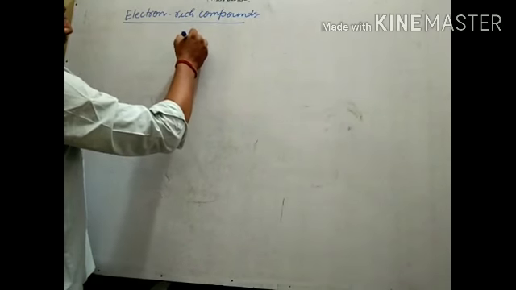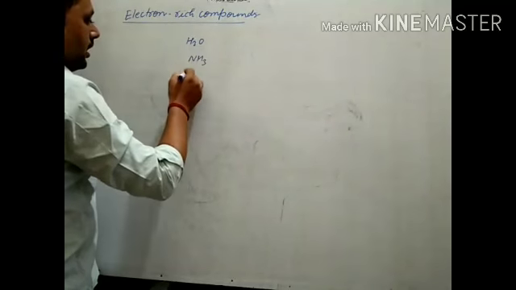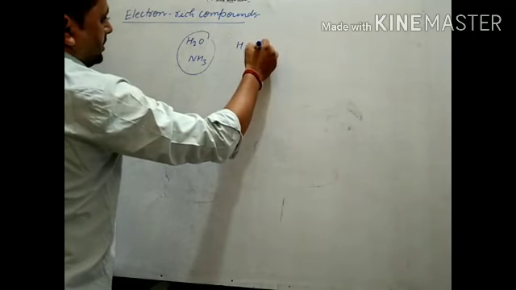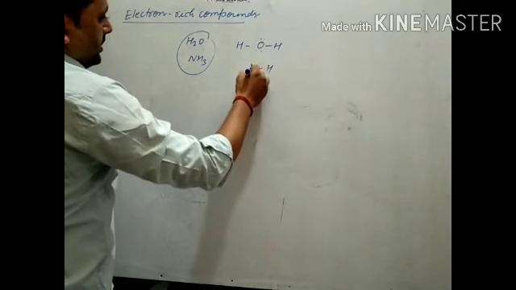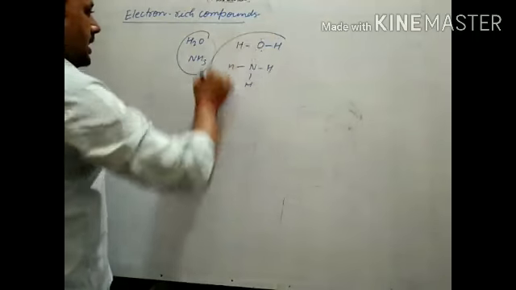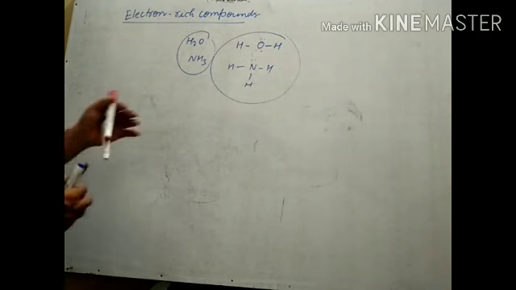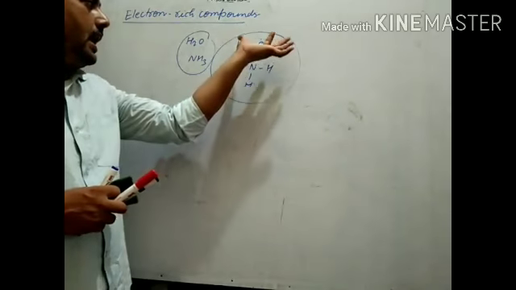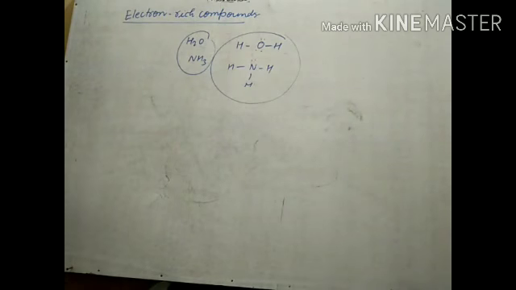Like this, if I am taking H2O and NH3. If I write the structure of H2O, two lone pairs are there. In the structure of nitrogen, it has one lone pair. So these two are electron rich compounds. Being electron rich, they donate an electron pair to other elements or compounds, so they are Lewis bases. Lewis bases have the ability to donate electrons to others.